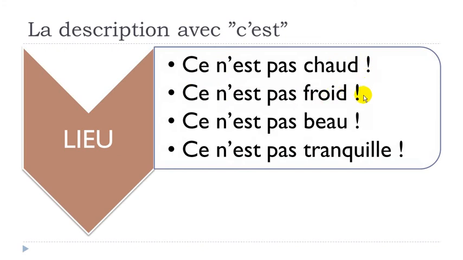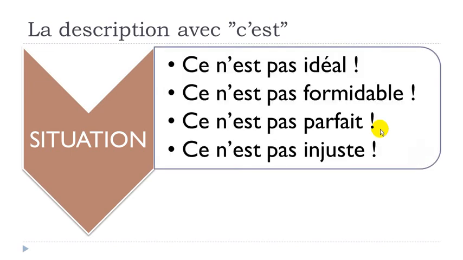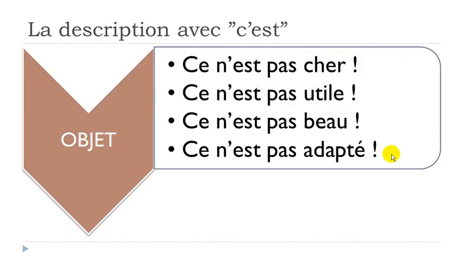ce n'est pas froid, ce n'est pas beau, ce n'est pas tranquille. Situation, ce n'est pas idéal, ce n'est pas formidable, ce n'est pas parfait, ce n'est pas injuste. An object, ce n'est pas cher, ce n'est pas utile, ce n'est pas beau, ce n'est pas adapté.